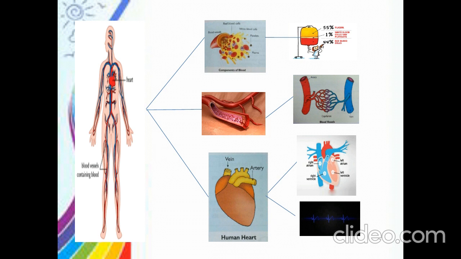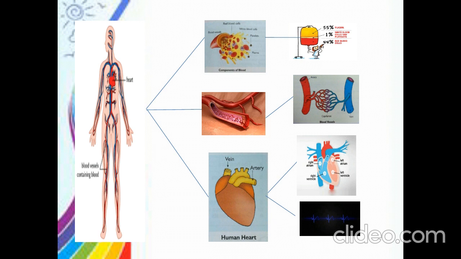Through their walls the contents of the blood, that is nutrients of the food, gases and water, will be exchanged to different organs of our body. This is what is happening in blood vessels, right? So coming to the third component of the circulatory system, that is the heart. The heart is a muscular organ that pumps blood to all parts of the body.